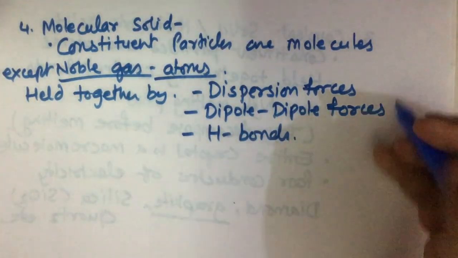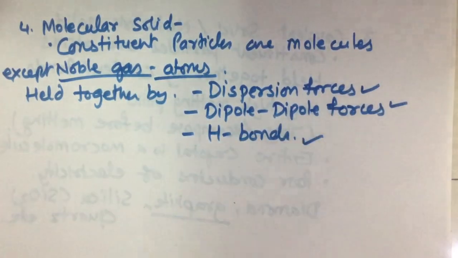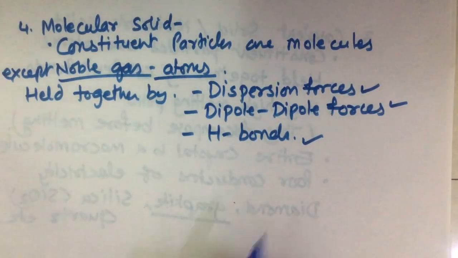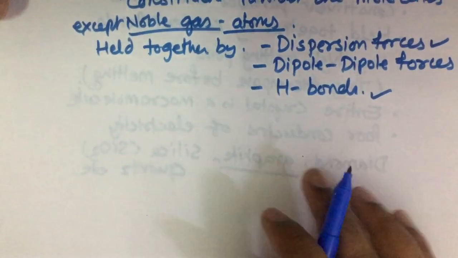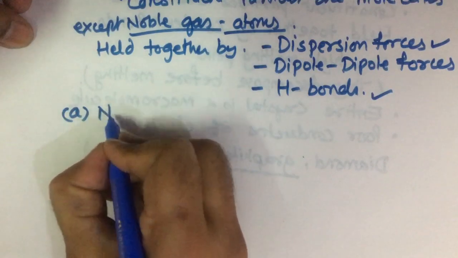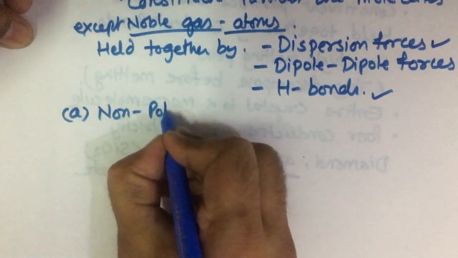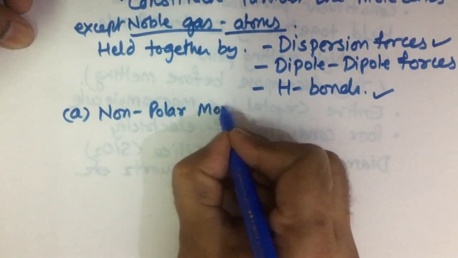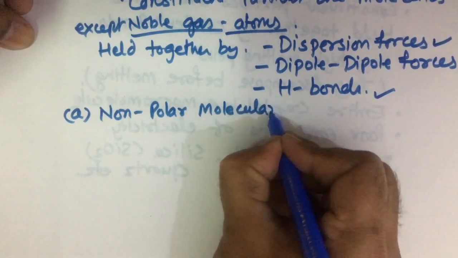So depending upon the interparticle forces, molecular solids are further of three types. The first type is non-polar molecular solids.